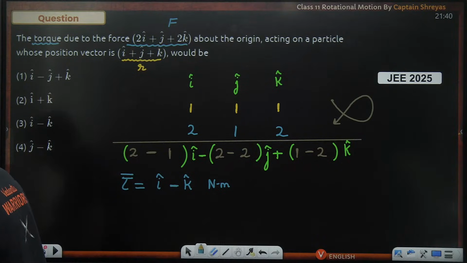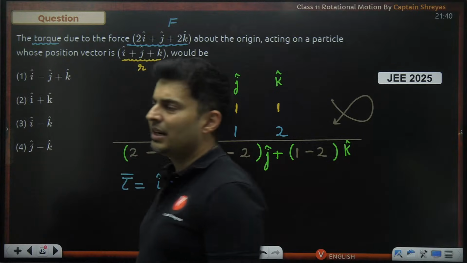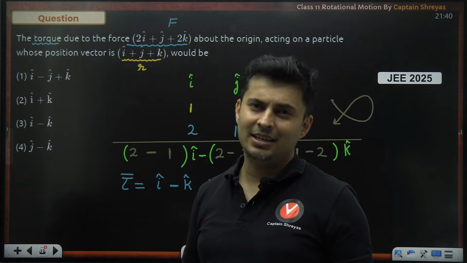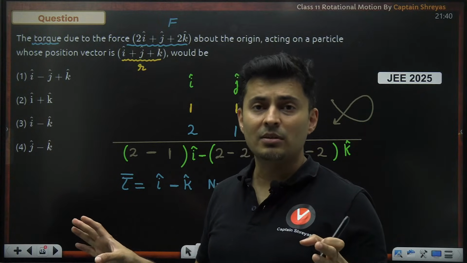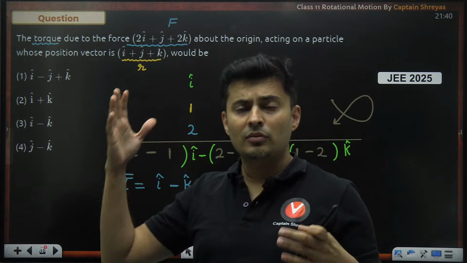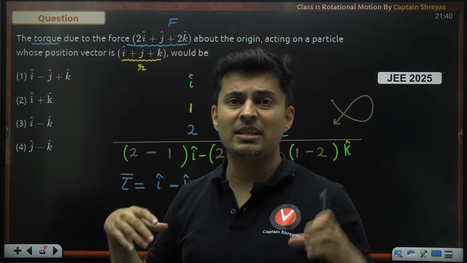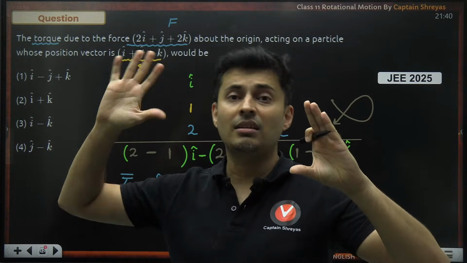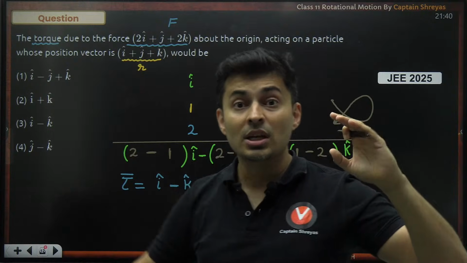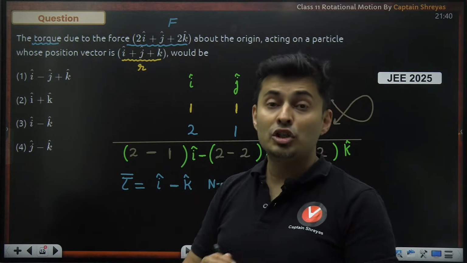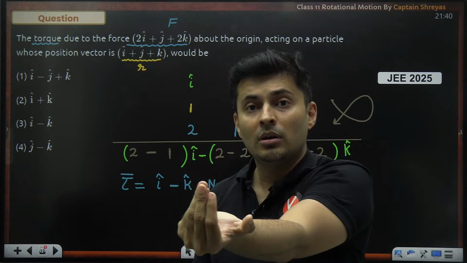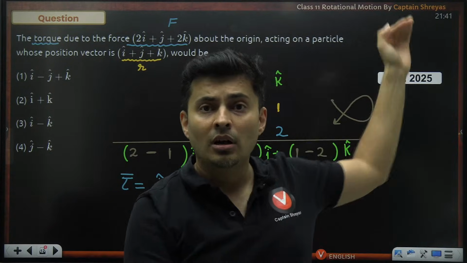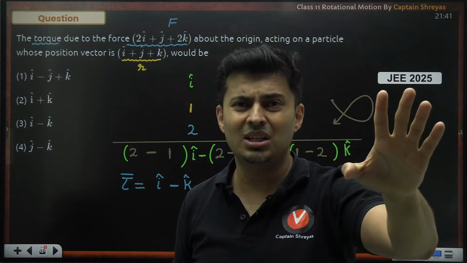Is there any relation between corkscrew and Lorentz force? Yes, man. See, everything which has right hand rule cross product will be related to that. But that is the beauty of my teaching. I never use these fancy terms, Lorentz force or whatever. Then there is Fleming's left hand rule, then Fleming's right hand rule, then Pandu's right foot rule, then Champa's left foot rule, then elephant trunk rule, then a swimmer's rule. Crazy rules. Don't do all those things.